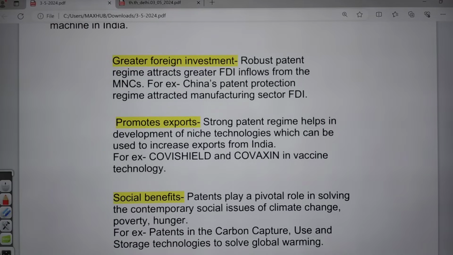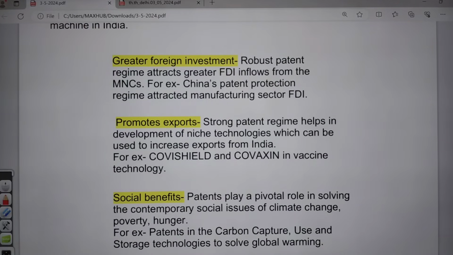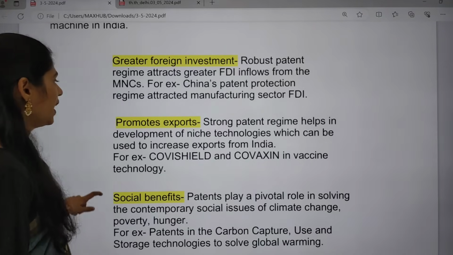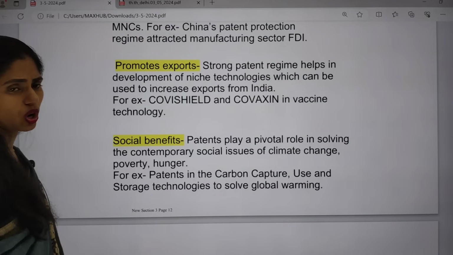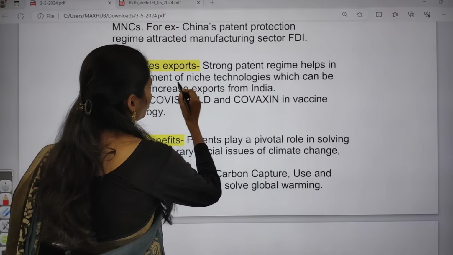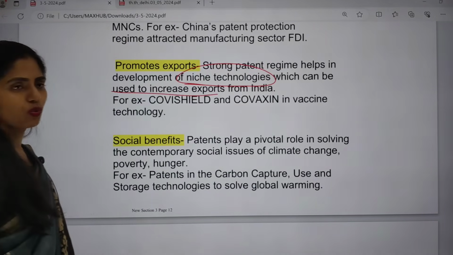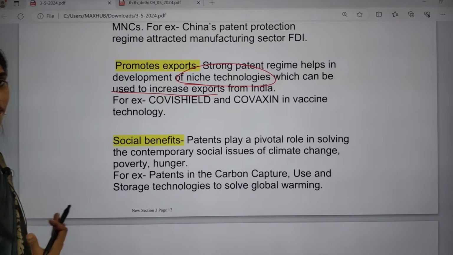So if you are having more patents, you can easily attract foreign direct investment. For example, MNCs, especially China is doing this. And next, we can also promote exports. When we have a strong patent regime, it will be helpful for development of niche technologies, which can be used to increase exports from India. For example, Covishield and Covaxin, which we developed.